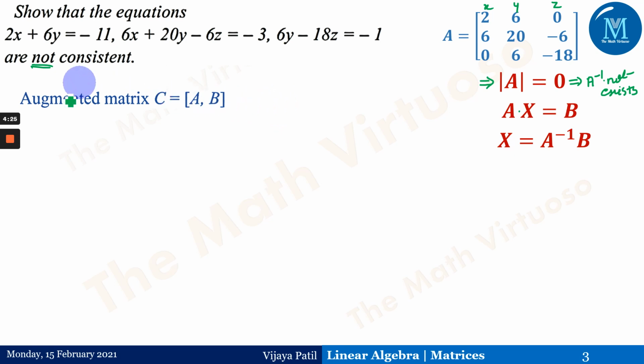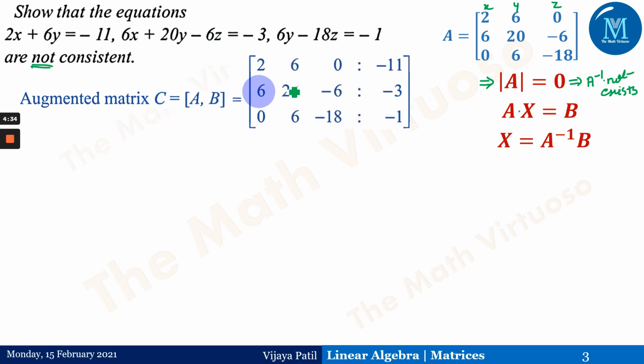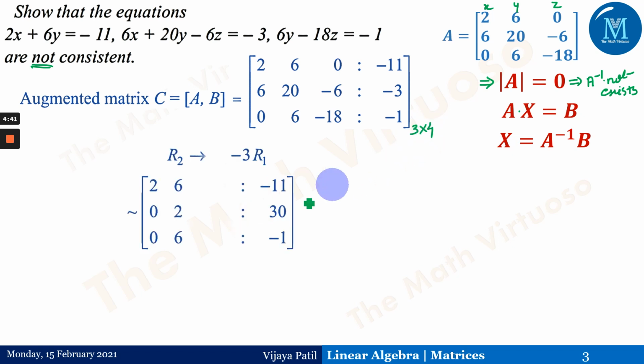The other approach uses the augmented matrix, which I have already explained in the previous session with the flow chart, that is C = [A, B]. This matrix is written in this way; we consider the entire matrix as a whole, a matrix of order 3 cross 4. Now what exactly are we doing? The first non-zero element, below that we have to make it 0. So 6 we are trying to make 0, using the transformation R2 minus 3 times R1. That means here the R2 row is going to change.